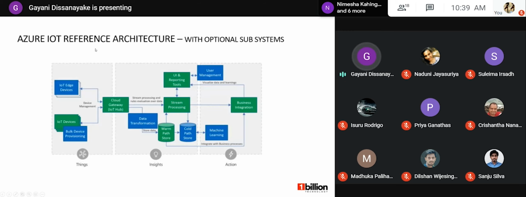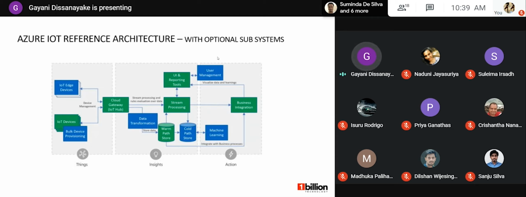I will move to the next slide. Also, I forgot to mention one thing. This architecture uses the Azure platform as a service component. This is another view of the IoT reference architecture with some optional subsystems. The required components are highlighted in green color. Those were in the earlier architecture diagram, and the optional components are marked in blue color.